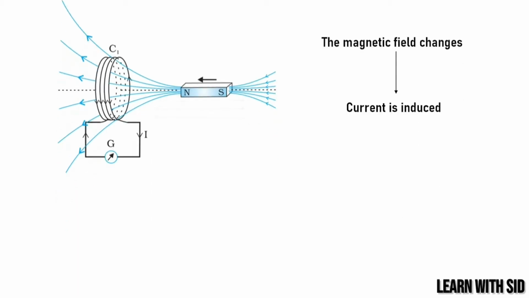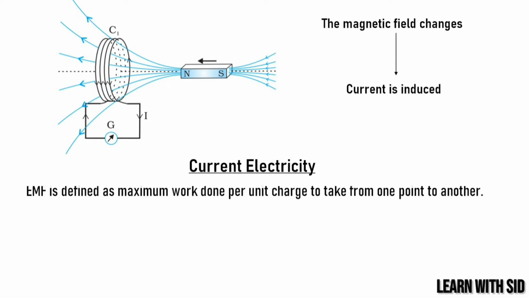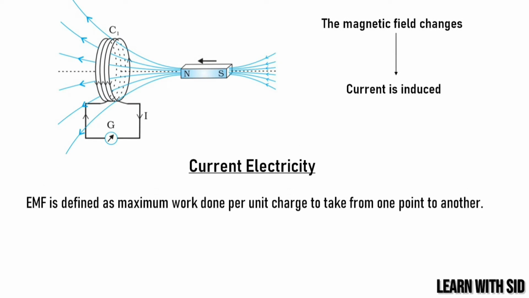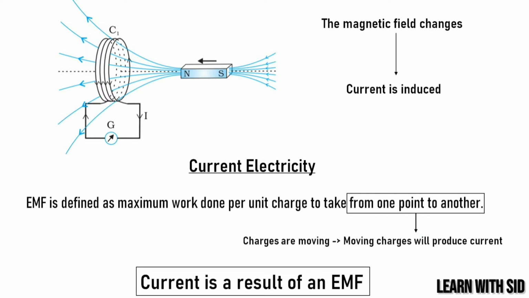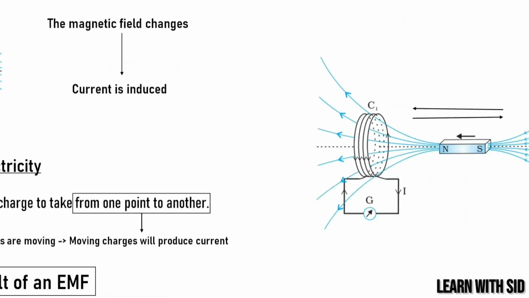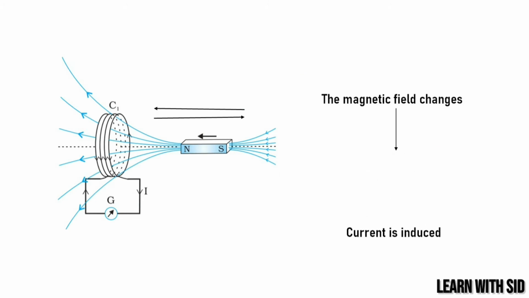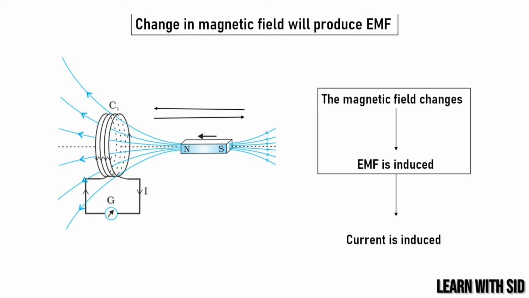And also from the current electricity chapter, we came to know that EMF is defined as the work done per unit charge to take it from one point to another point. When charges are moving, there will be a current induced. So we can say that current is a result of an EMF. Now we can say that the change in magnetic field will induce an EMF, and that EMF will induce current in that coil. So change in magnetic field will produce EMF.